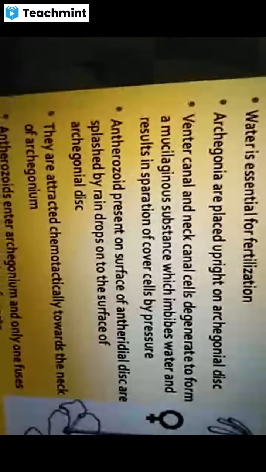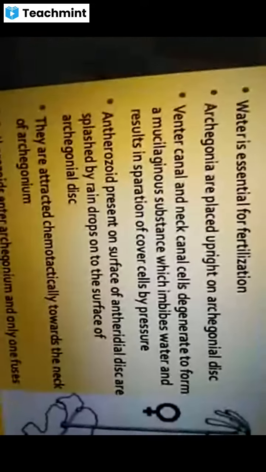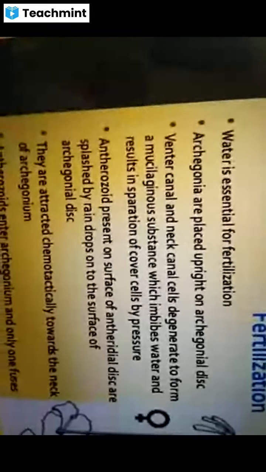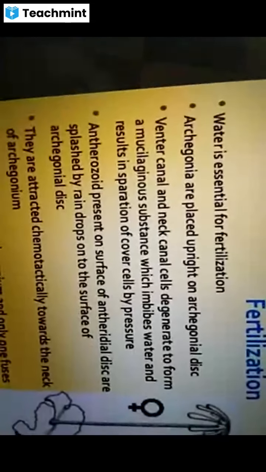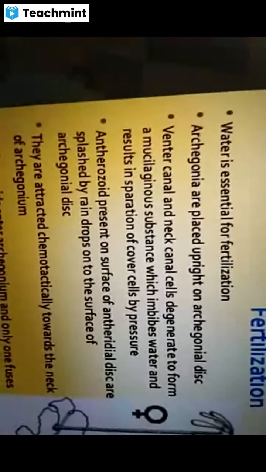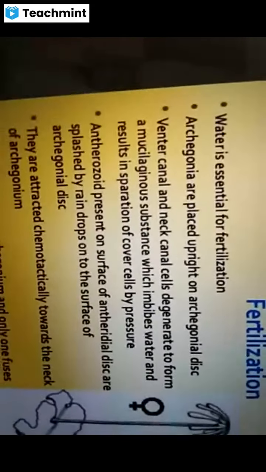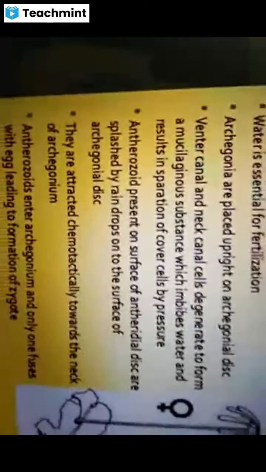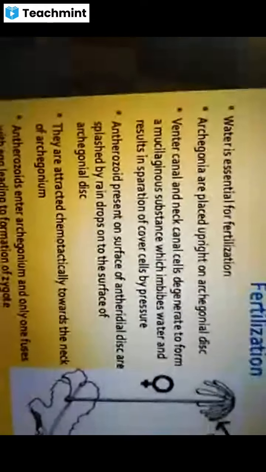Due to their dissolution, a sap-like mucilaginous mass is formed, and this mucilage oozes out from the tip of the archegonium and gets mixed with the water present on the surface of the archegonial disc.